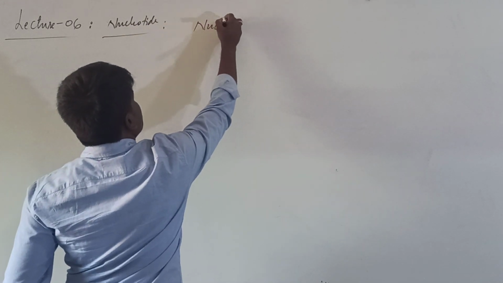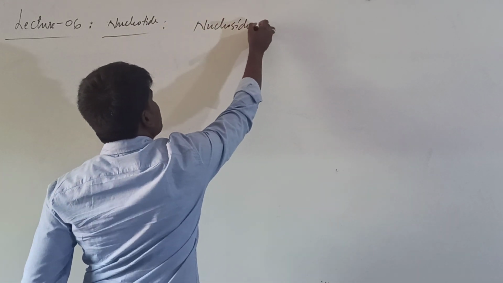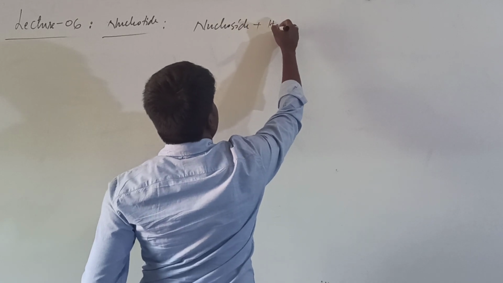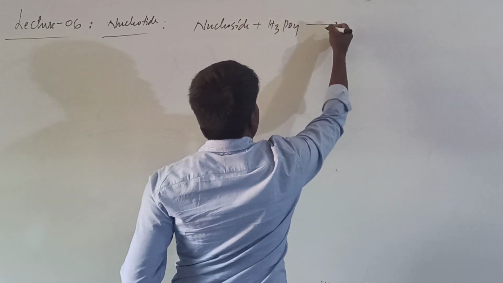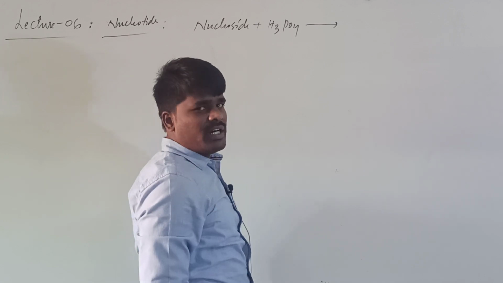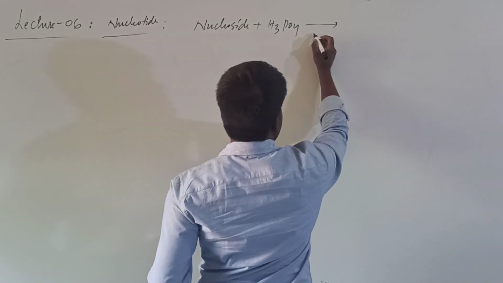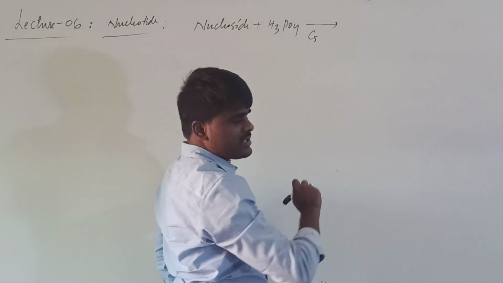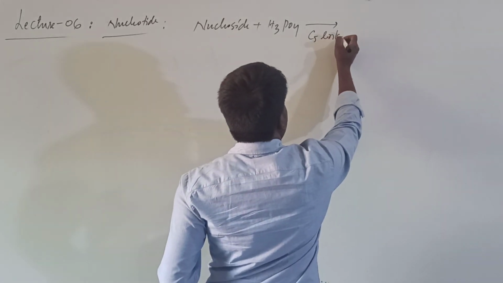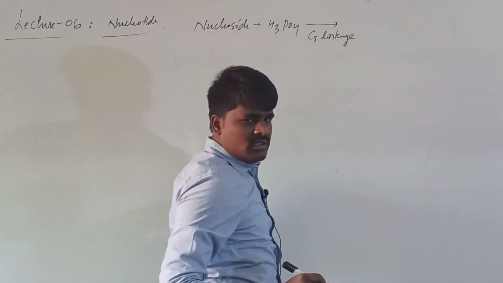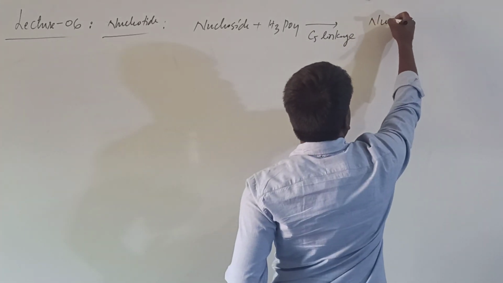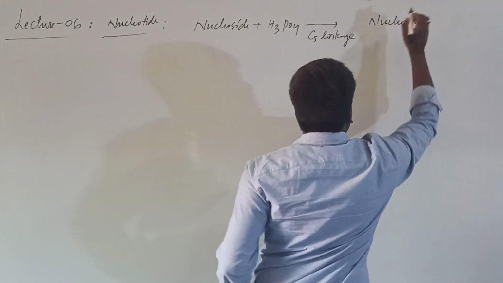When this nucleoside combines with H3PO4, the linkage takes place at the 5' position. Where does the linkage take place? At the C5 carbon. C5 linkage; previously it was C1 linkage. This will be called a nucleotide.